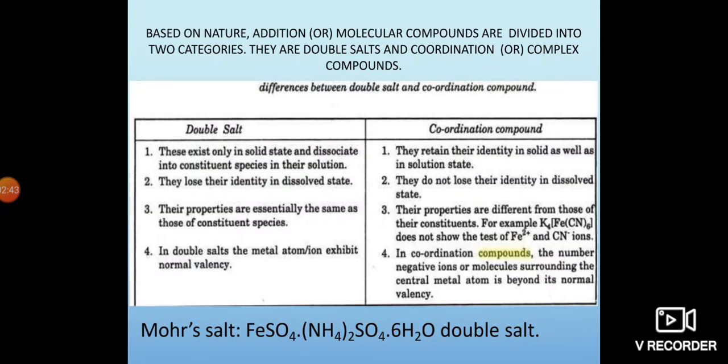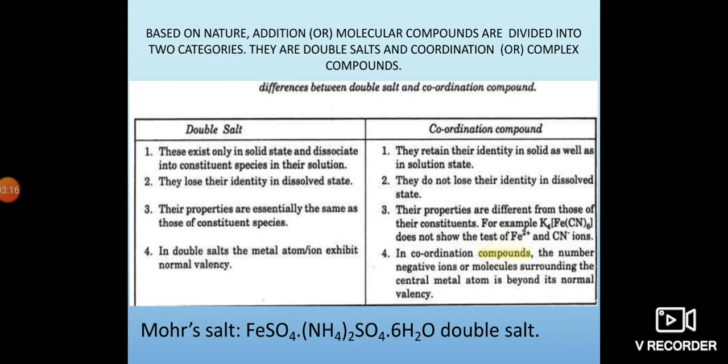Based on their nature, addition or molecular compounds are divided into two categories. They are double salts and coordination complex compounds. What are the differences between these two compounds? First of all, we go for the double salt. Salt means it contains one anion and one cation. Double means two anions and two cations exist in that salt.